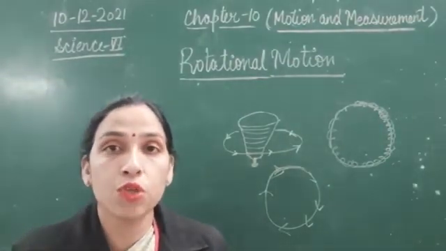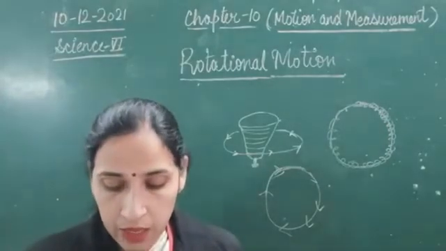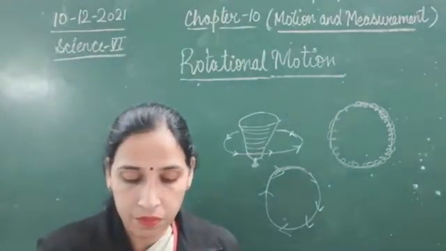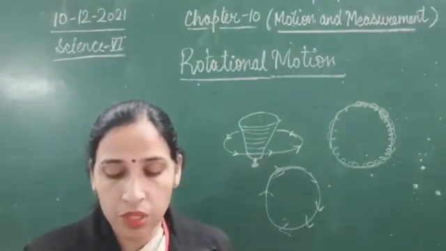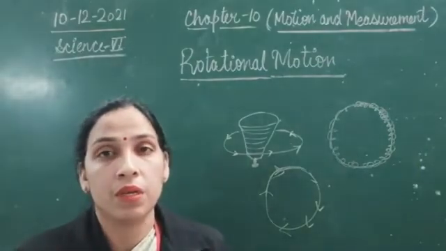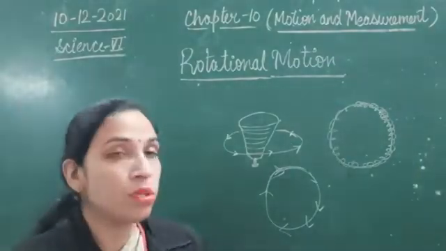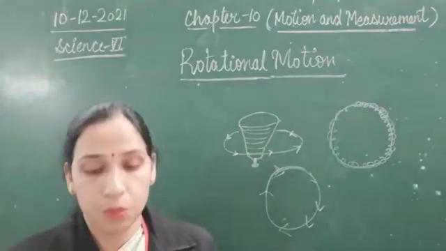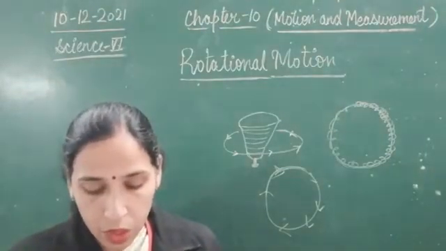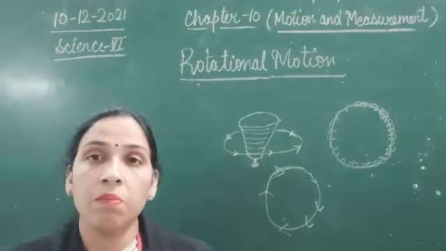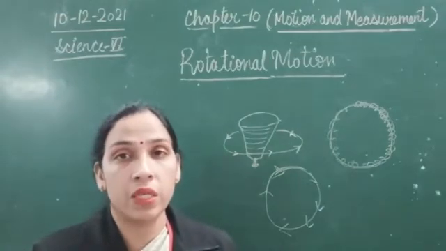So the object does not go around a path, but it spins. Many times, like here, I have taken the example of earth.